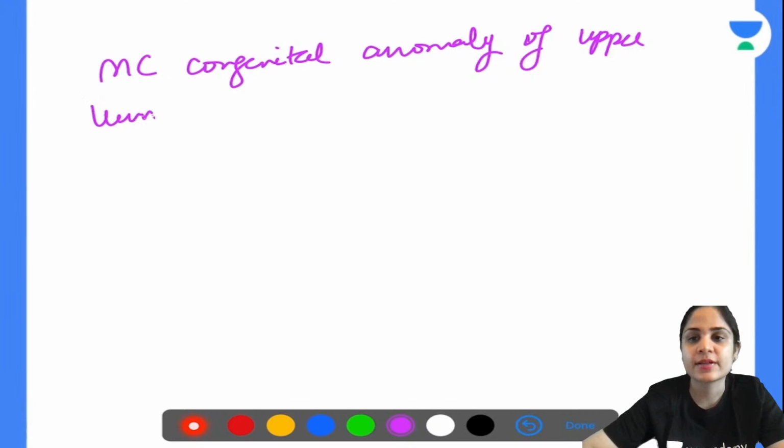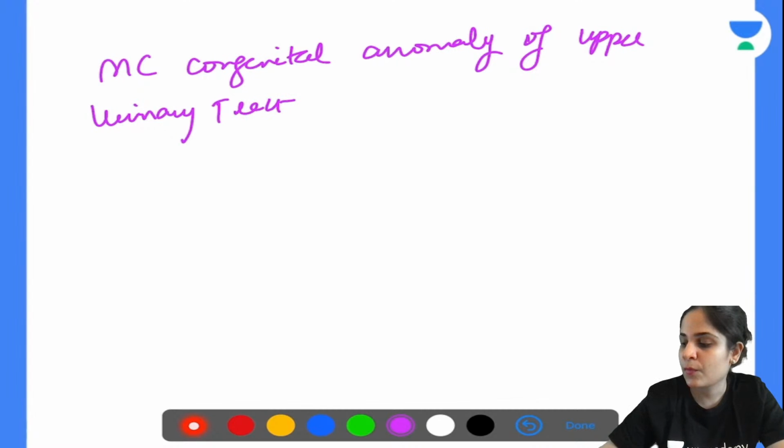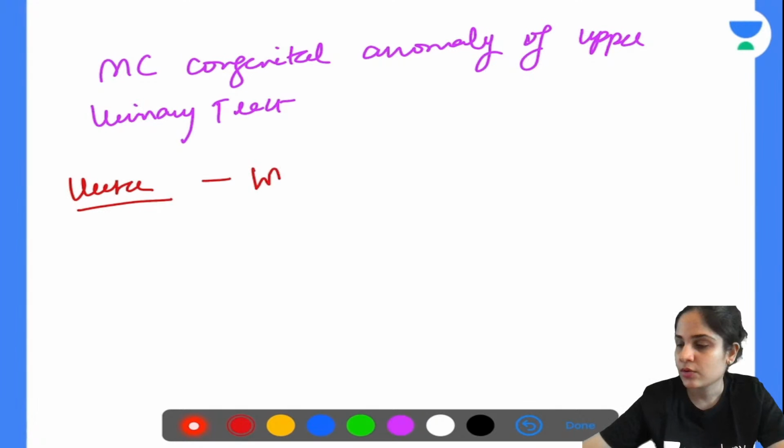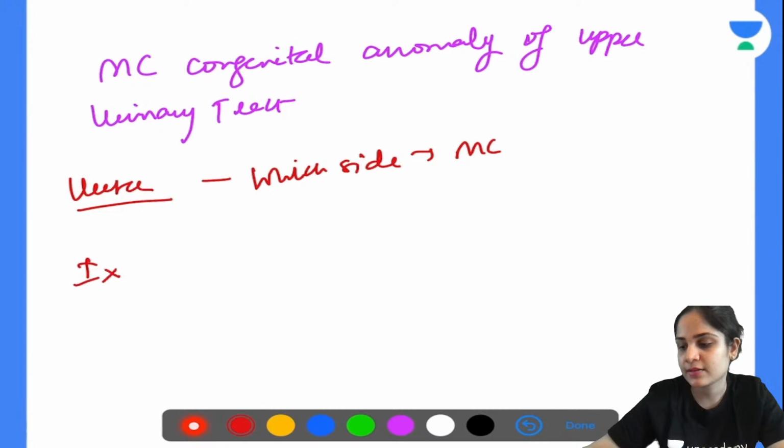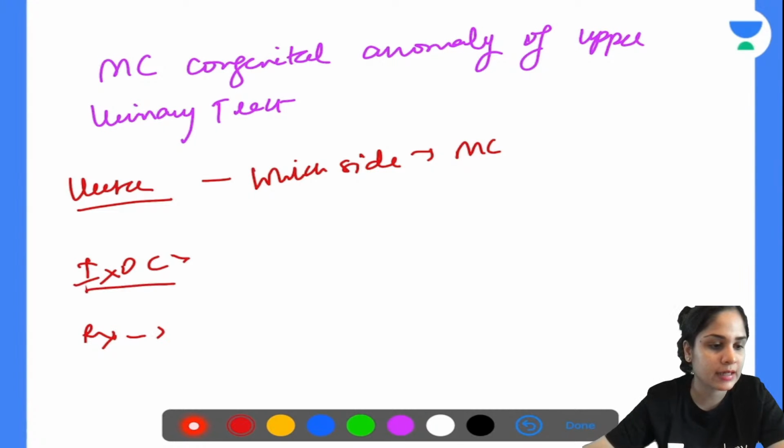Okay, next question that they will ask you in the exam is which side duplication is more common. So when we are talking about duplication of the ureter, which side duplication is more common? Okay, then you have to tell me what is the investigation of choice in this case and what is the treatment. Simple questions. The first question that I told you is the one that usually comes in the exam.